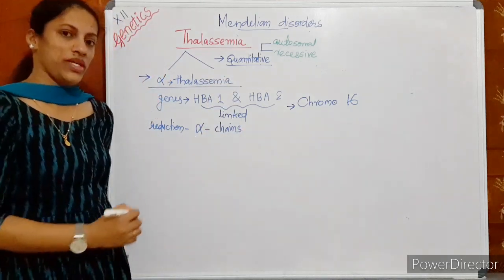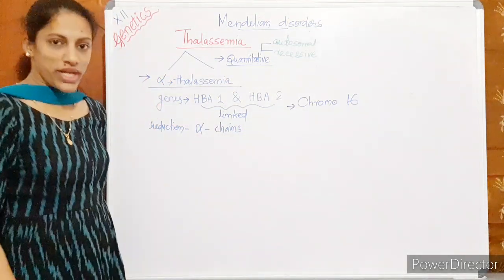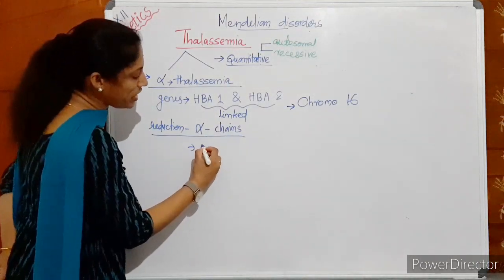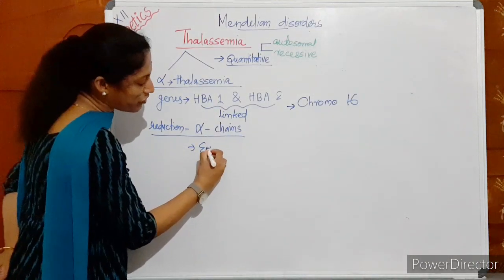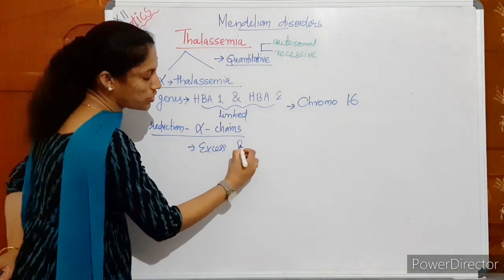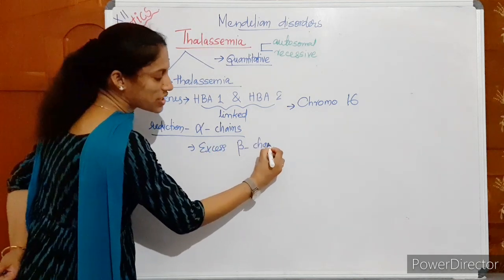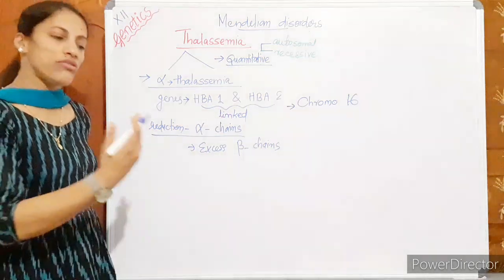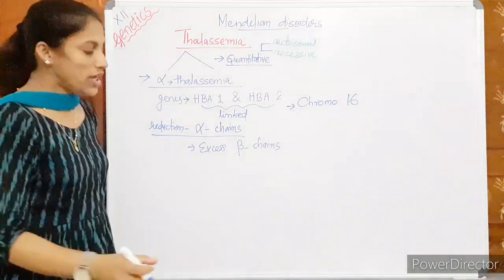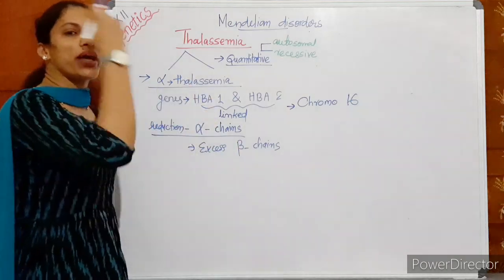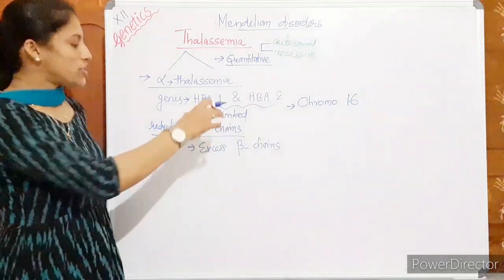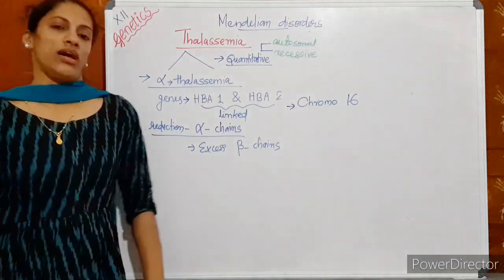So what? 2 alpha chains pair with 2 beta chains. There is reduction of alpha chains, which means there will be an excess number of beta chains also. Both are problems. Reduction in the number of alpha chains is a problem. There will be abnormal transport, and excess beta chains also accumulate and get included in other cells and create problems. Okay, so in effect both of these are harmful.